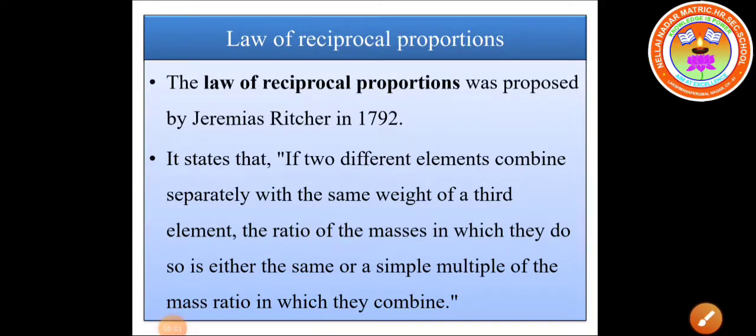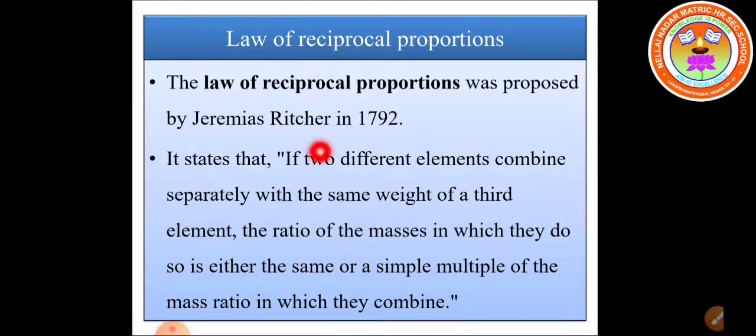The next law we are going to learn is the law of reciprocal proportions, which was proposed by the scientist Jeremias Richter. According to the law of reciprocal proportions, if two different elements combine separately with the same weight of a third element, the ratio of the masses in which they do so is either the same or a simple multiple of the mass in which they combine.